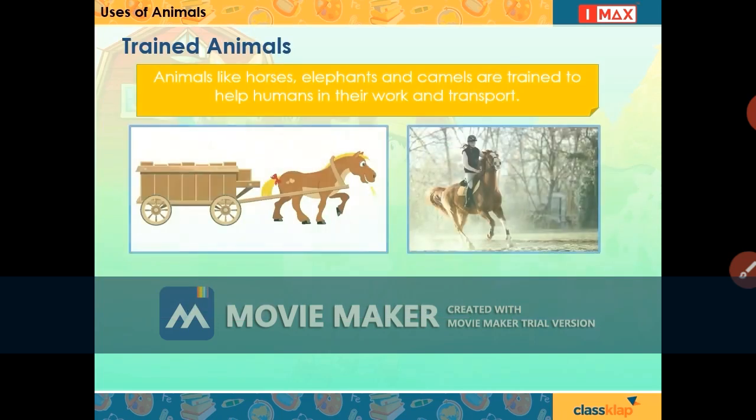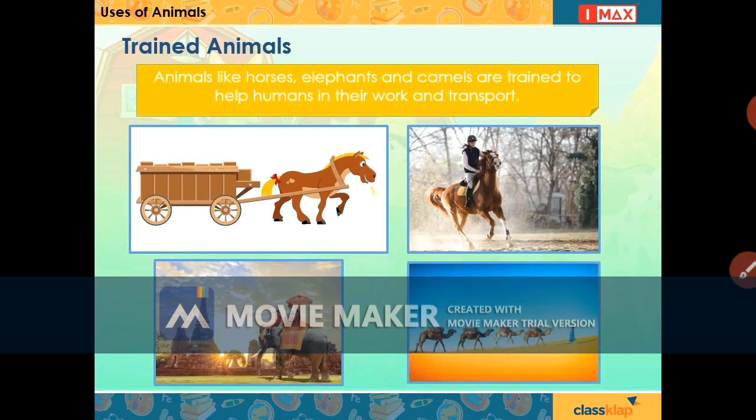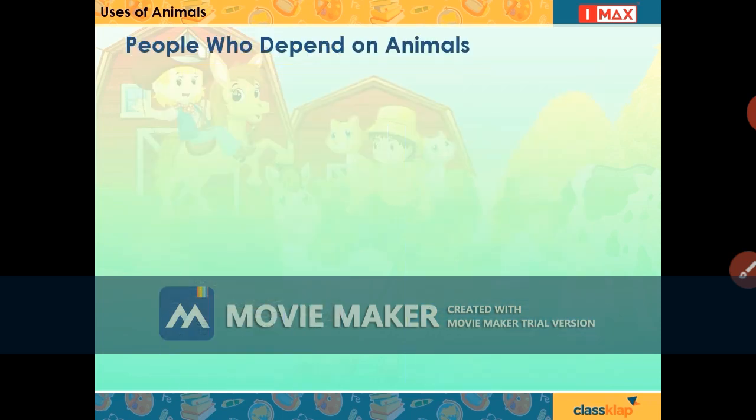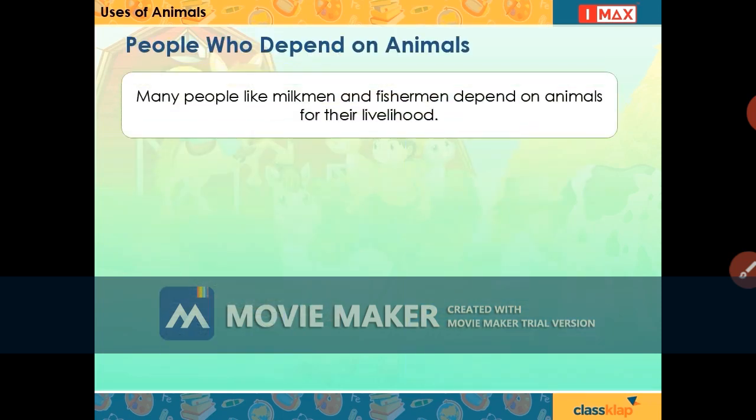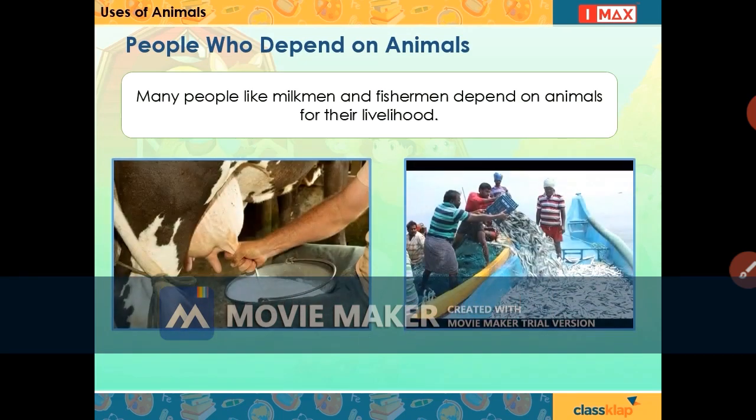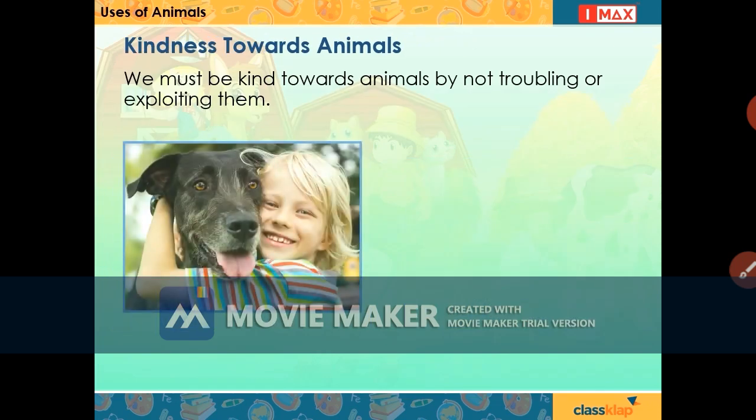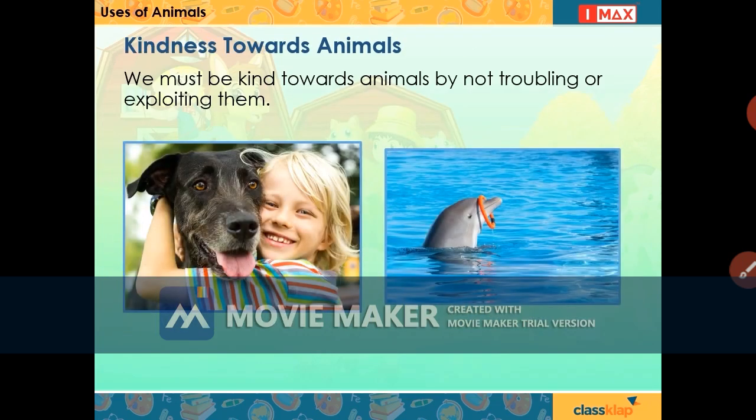Animals like horses, elephants, and camels are trained to help humans in their work and transport. Camels are called the ship of the desert. Many people like milkmen and fishermen depend on animals for their livelihood. We must be kind towards animals by not troubling or exploiting them.